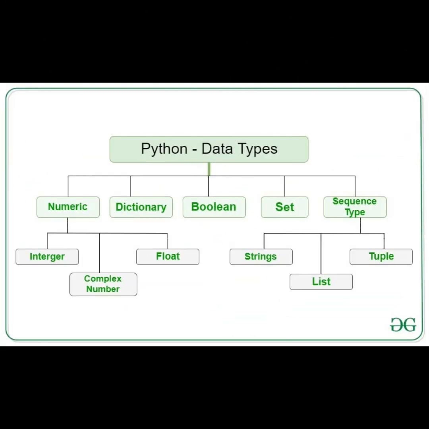Python data types. Python data types are the classifications or categorization of data items. It represents the kind of value that tells what operations can be performed on a particular data. Since everything is an object in Python programming, Python data types are classes and variables are instances of these classes. The following are the standard or built-in data types in Python: numeric, sequence type, boolean, set, dictionary, and binary types.